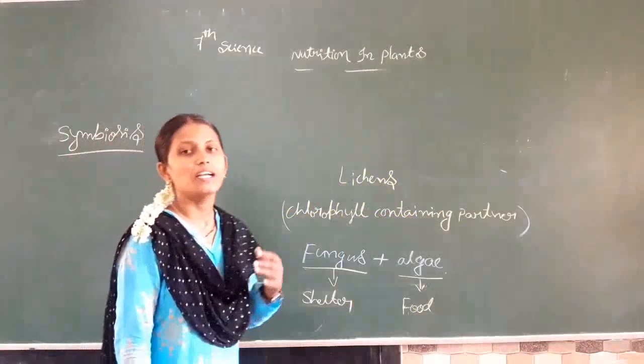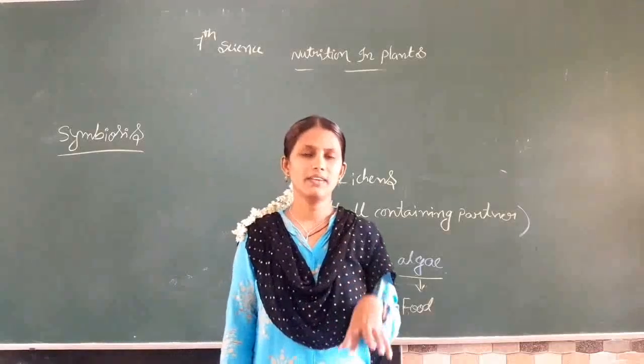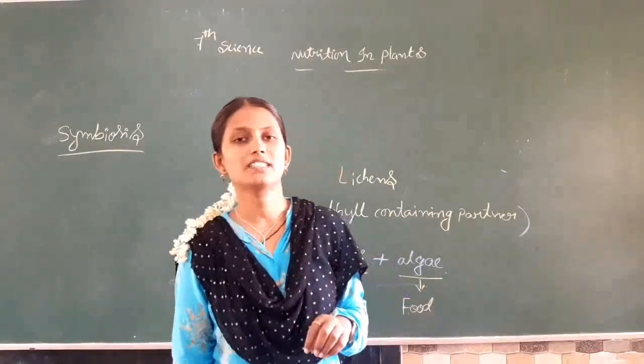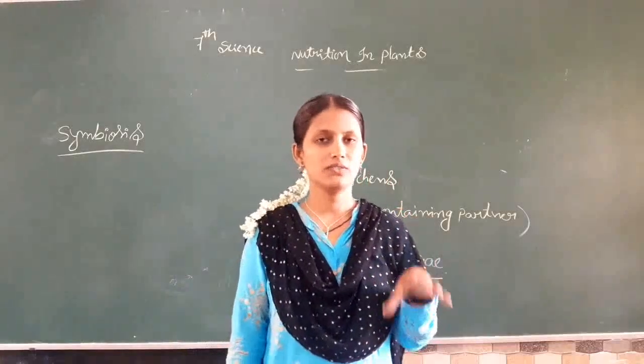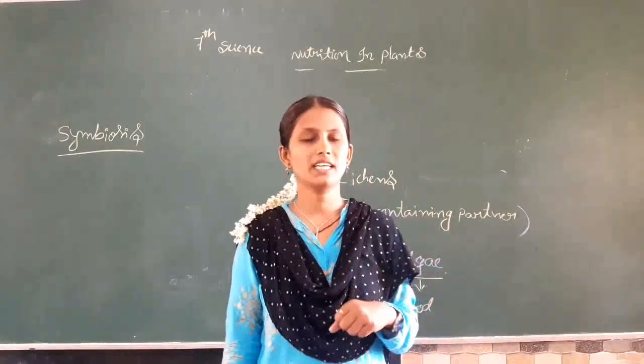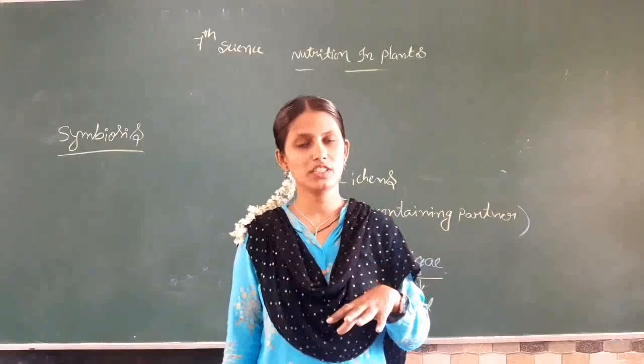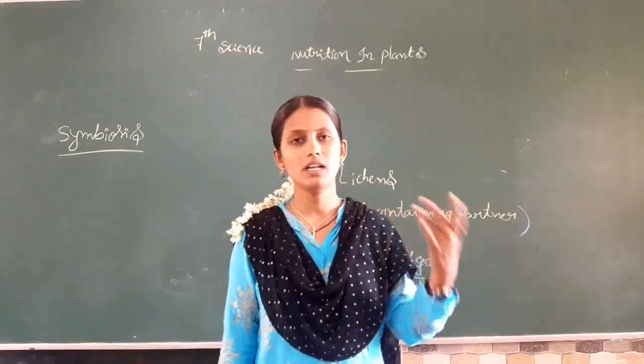For example, a fungus lives in the roots of some plants. The plants give shelter to that fungus, and the fungus gives some nutrients and water to that plant.